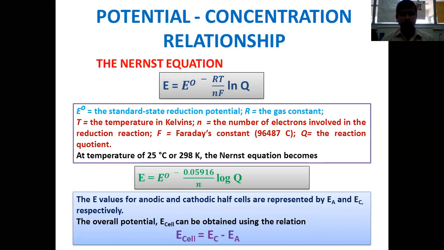In order to quantify the solute present in the sample, there must be a relationship between potential and concentration. So what is that relationship? That relationship is explained by a very popular equation called the Nernst equation. You are all aware of this Nernst equation. The Nernst equation can be used to express the relationship between the concentration of the analyte present in the sample and the potential which can be read by the instrument or the electrochemical cell we are using for analyzing the sample containing the analyte.